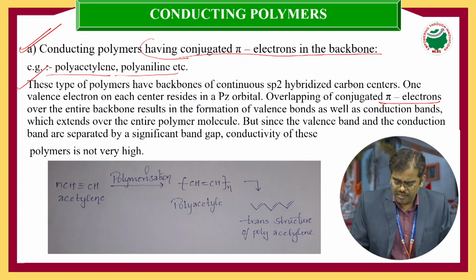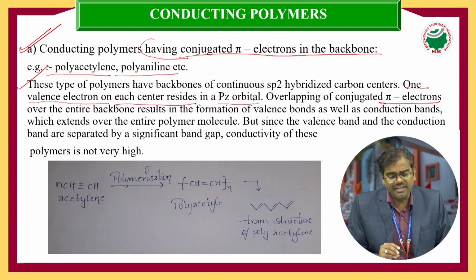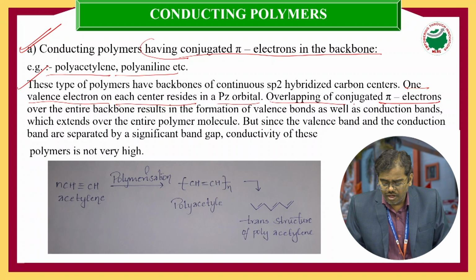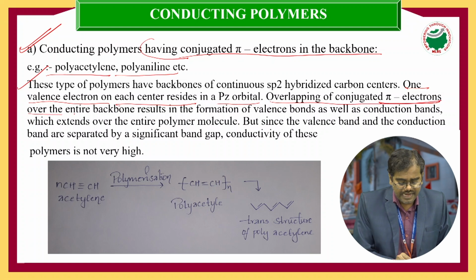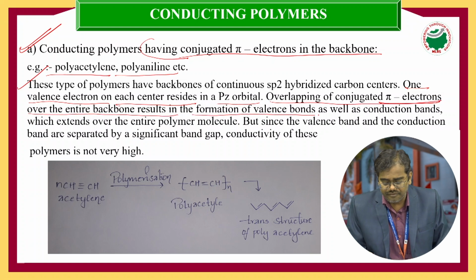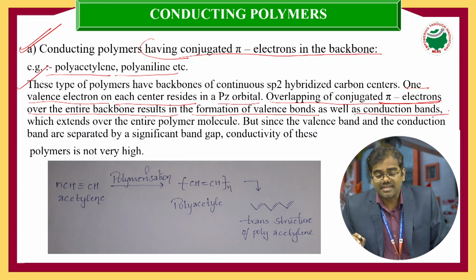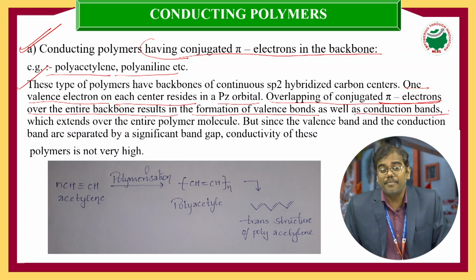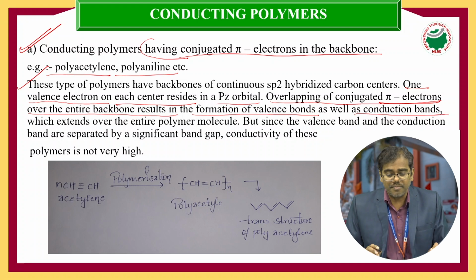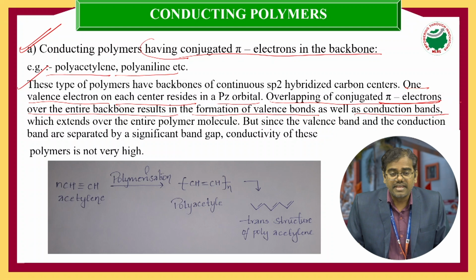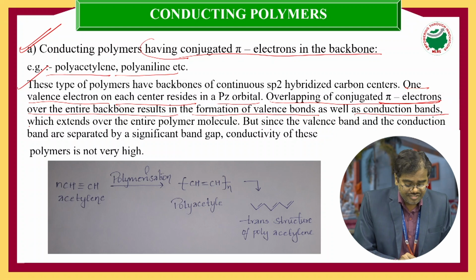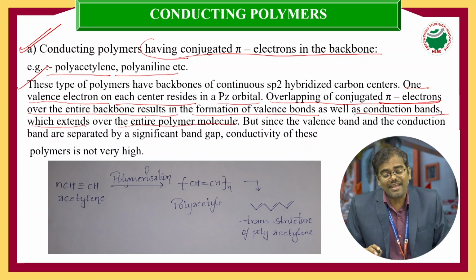So one valency electron on each center resides in a pz orbital. Overlapping of conjugated pi electrons over the entire backbone results in the formation of a valence band as well as a conduction band, which extends over the entire polymer.